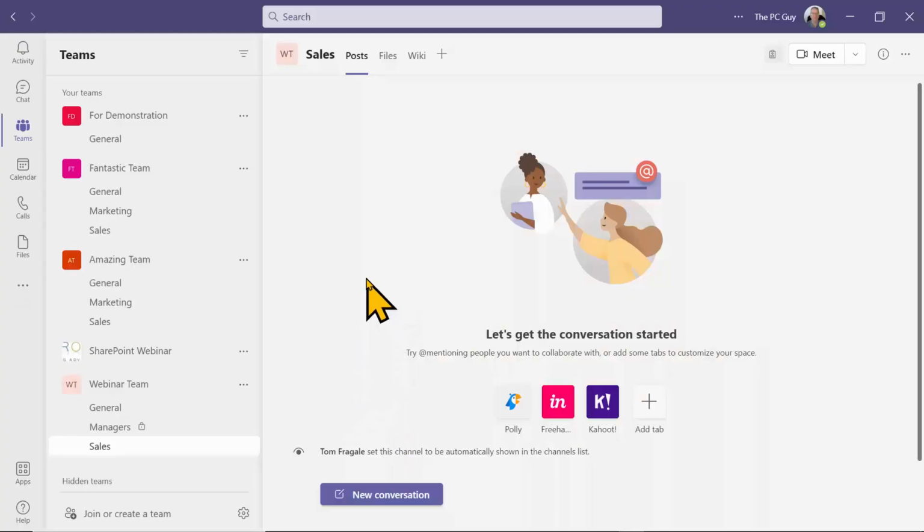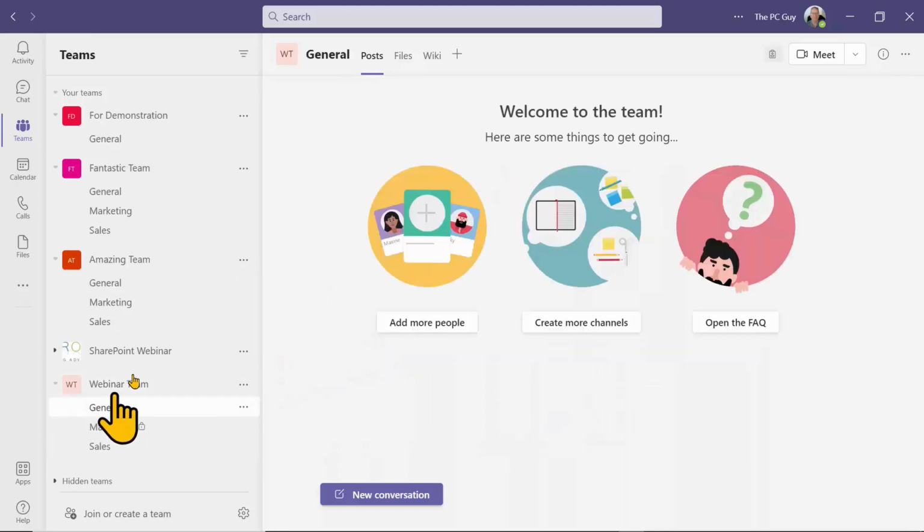So now let's talk about the difference between a private chat and the team chat. We made our webinar team. If I go to the general channel, then you'll pick on the word posts up here. Now, here it says new conversation. That chat is viewable and changeable by everybody in that channel. So when you go to the channel here and you pick on the word posts, you might already see the chat, but if you say new conversation, that is going to be viewable and changeable by everybody in that channel.